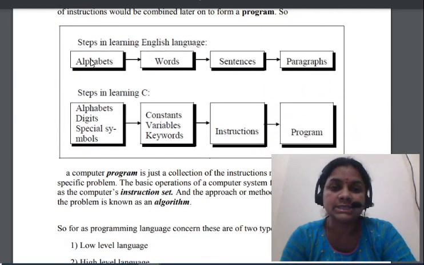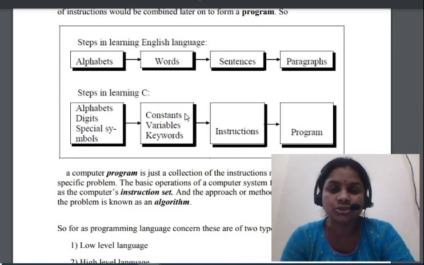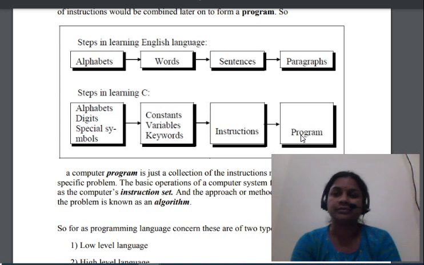If you want to learn the English language, first of all you have to learn alphabets. Then next words, then sentences, then paragraphs. In the same way, if you want to learn the C language, first of all you have to learn the alphabets, digits, and special symbols. Then this collection of alphabets is known as constants, variables, and keywords. Then this collection of constants and variables is known as instructions. The collection of instructions becomes a program. Is it clear to all of you?